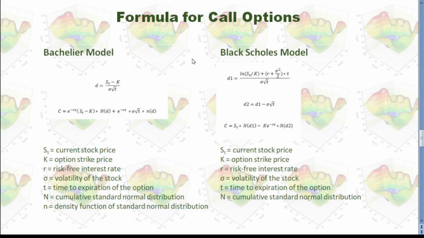We just compared the call option pricing formulas between the Bachelier model and the Black-Scholes model. Also, I have a formula for the put option price for the Black-Scholes model. For the Bachelier model, I calculate the call price first, and then I use put-call parity to calculate the put option price. Now, let's go to Python to compare the Bachelier model and the Black-Scholes model.